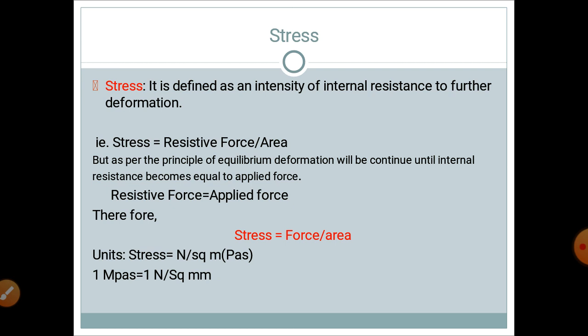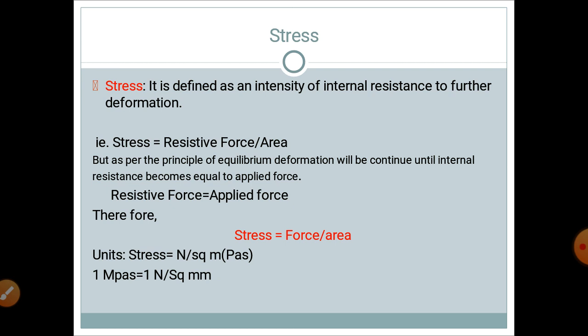Now we are going to learn about stress. As already said, solid mechanics is a subject which considers a body to be deformable. So whenever we apply an external load on a given body, it will deform. But as we know, the body is made up of a number of molecules, and there is a force of attraction between the molecules. This force of attraction resists the further deformation of a body when the body is subjected to external load. Due to this resistance to further deformation, stresses exist within the body.